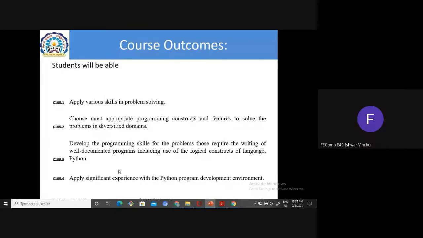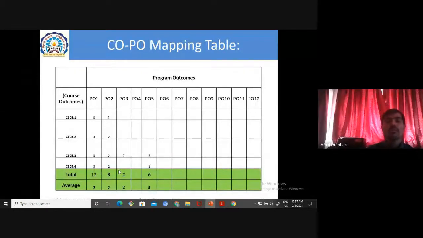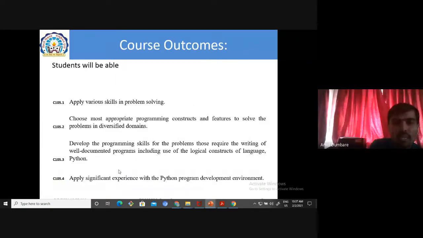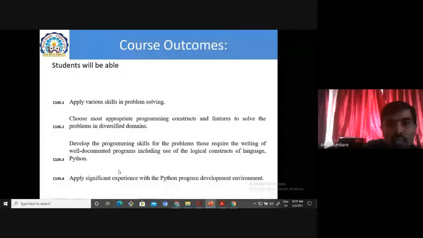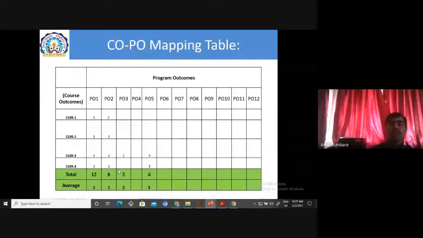Okay, now next one, CO-PO mapping table. I will tell you what a mapping is. The 12 parameters we saw earlier, engineering knowledge, design, problem solving, lifelong learning, which we saw on the starting slide, those parameters have to be mapped with the 4 course outcomes we just saw. In our subject only 4 POs are mapped, that is PO number 1, PO number 2, PO number 3 and PO number 5. All others are not mapped with our 12 POs.